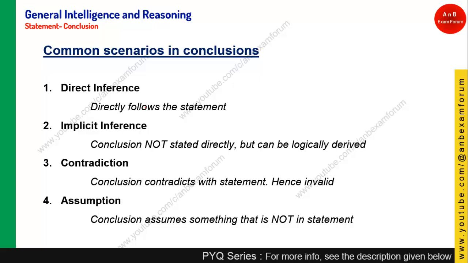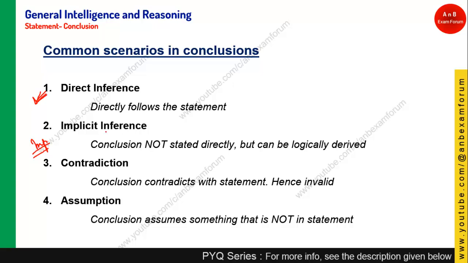If a statement is given as something, from that statement you can tell that this conclusion follows. This is a very simple one. In exams they will generally not give the direct inference.